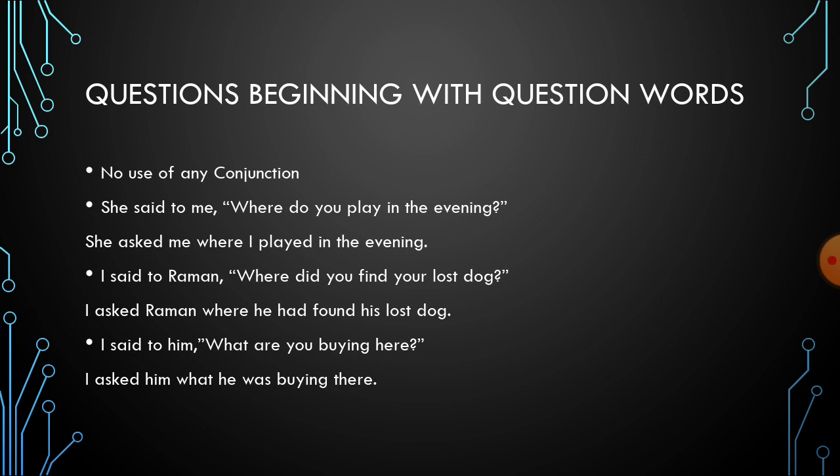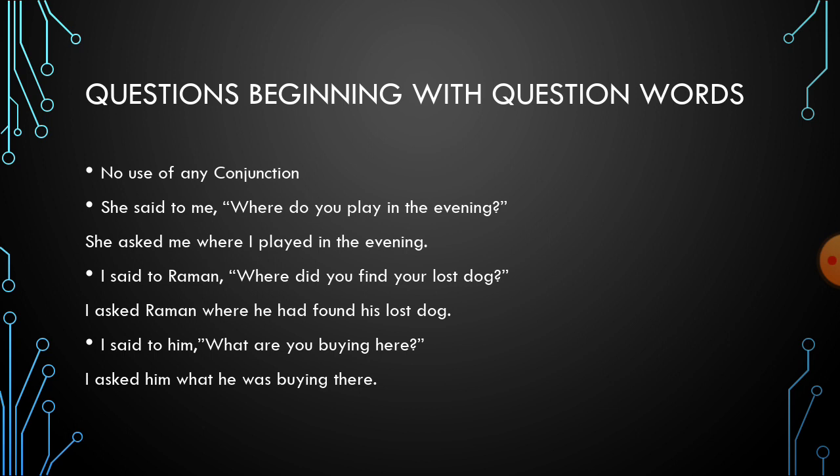Let's have an example. She said to me, where do you play in the evening? So where do you play in the evening is in simple present tense. Simple present will change into simple past. So the answer will be, she asked me where I played in the evening. Where will be as it is in small letter. W will be in small letter. Second form of verb in simple past. And again, only full stop, no sign of interrogation here, because now the sentence is indirect speech.